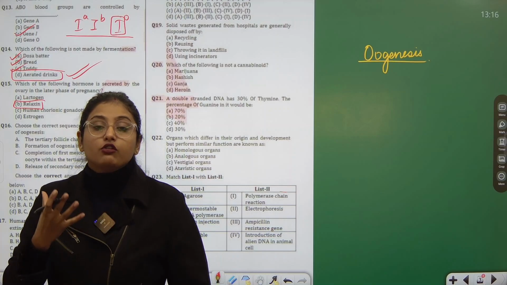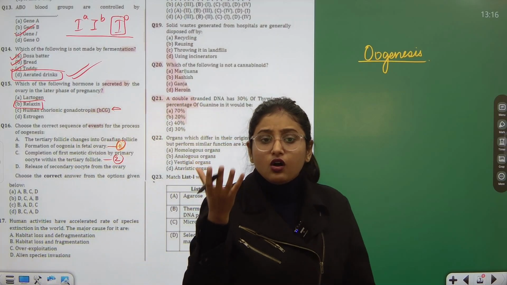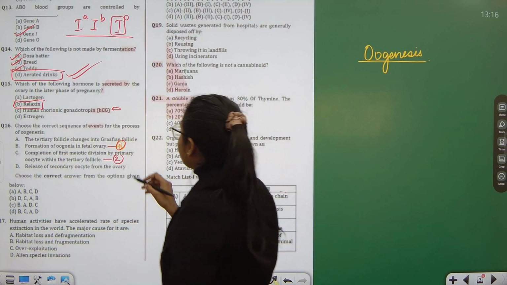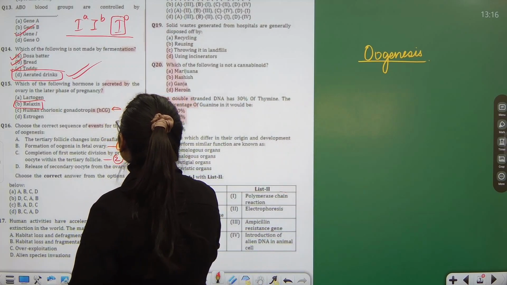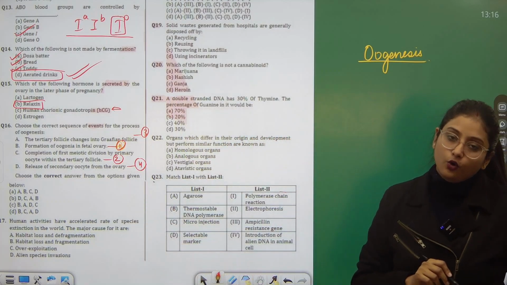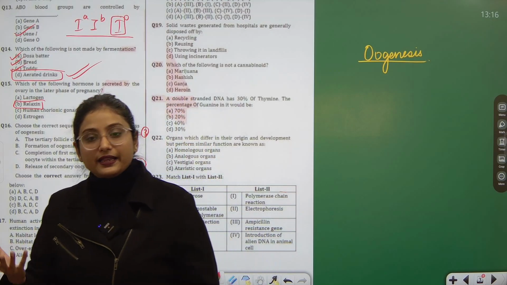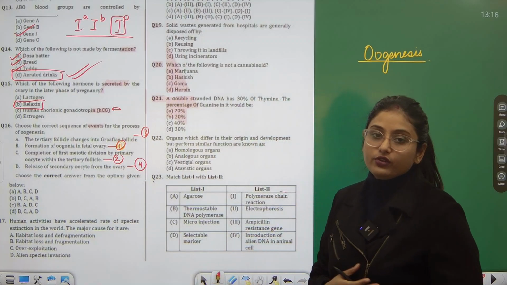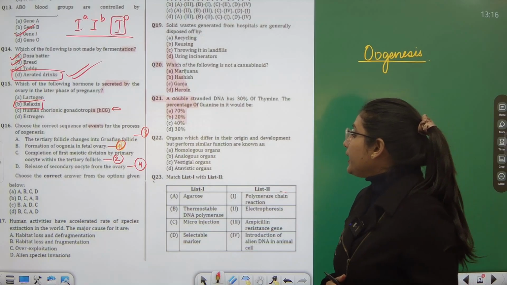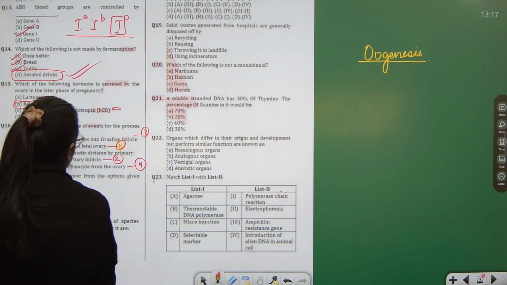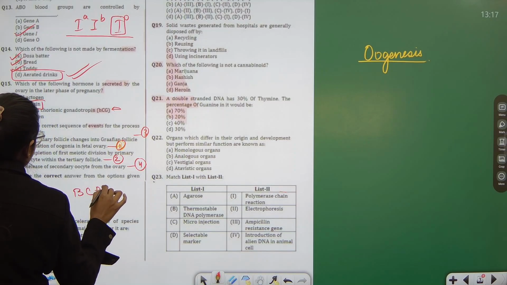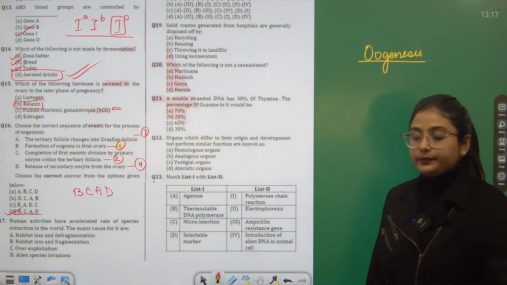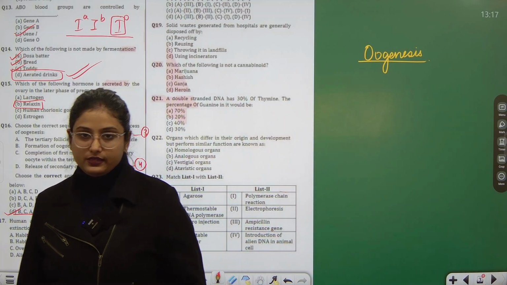What are the follicles? Follicles are surrounding or holding that egg. Then the tertiary follicle changes into Graafian follicle, and finally the secondary oocyte is released from the ovary. The follicles also get matured, get converted into Graafian, and we have release of secondary oocyte. That's the ovulation. Clear? So correct options are, first is B, then C, then A, then D. So D is the correct answer. Clear? This was entirely conceptual.